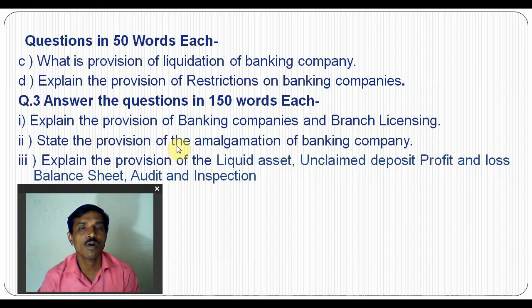State the provision of the amalgamation of banking company, voluntary and compulsory amalgamation. Explain the provision of liquid asset, unclaimed deposit, profit and loss account, balance sheet, audit and inspection. It is a 150 words question.